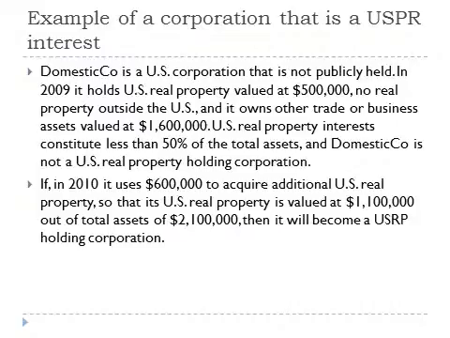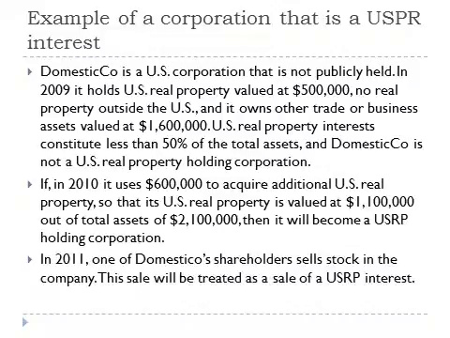If, in 2010, it uses $600,000 to acquire additional U.S. real property so that its real property is valued at $1,100,000 out of total assets of $2,100,000, then it will become a U.S. real property holding corporation. In 2011, one of Domestic Co.'s shareholders sells stock in the company. This sale will be treated as a sale of a U.S. real property interest.